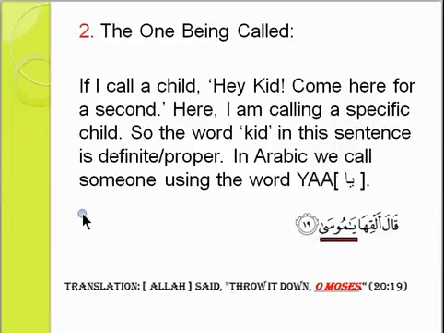But if I say ya ayyuhan nas, ya rajulun, hey boy, ya umra, ya akhi, hey brother, this is very common, ya akhi, hey brother, then we are talking about someone specific. So that is when some common words like child, boy, girl can become proper. So it depends if there is a ya, if there is an al. So common words can become proper.